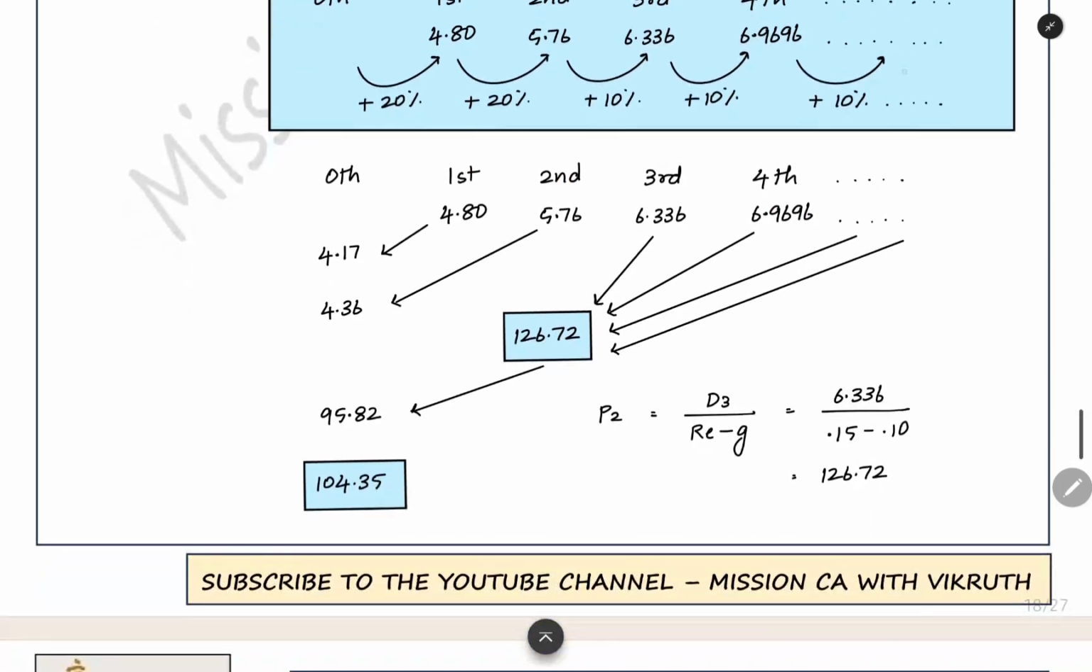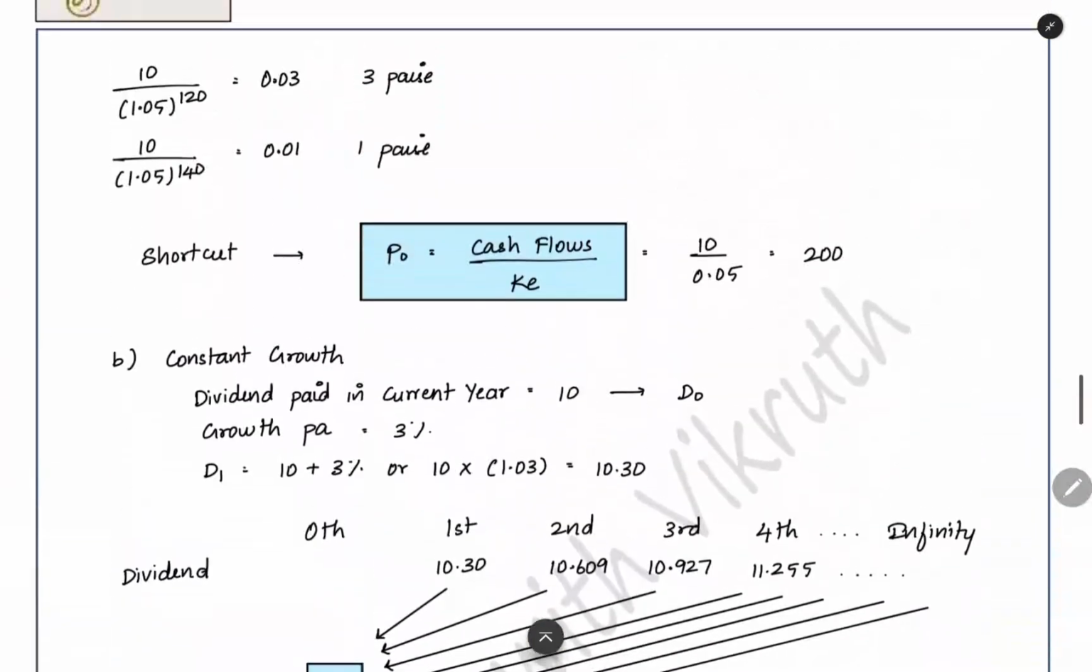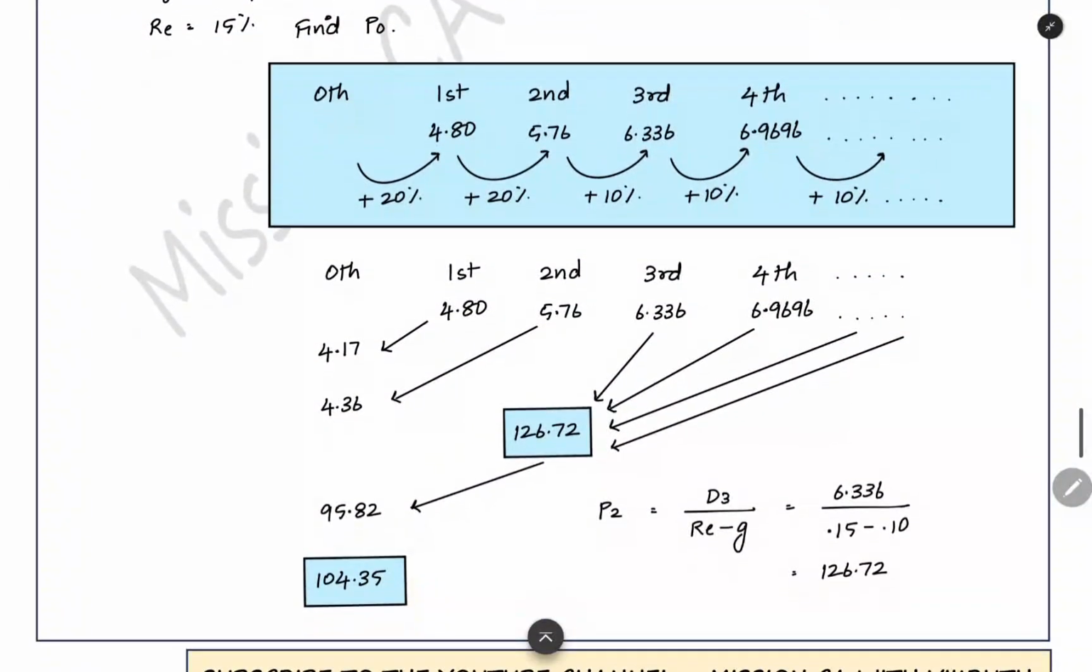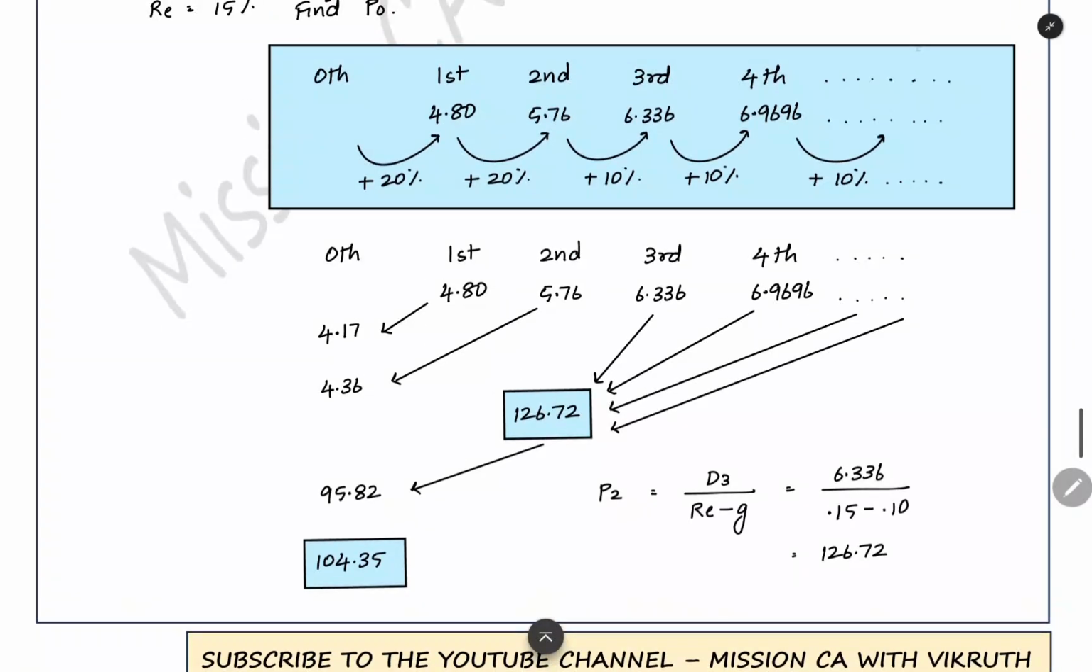Here what you can do, from third year you can say that we have a constant growth. We can use the model which we saw already, because in the constant growth model the same growth rate should be there. For that model formula we can use for discounting the cash flow from third year till infinity, that we can bring to present value using the constant growth. When you are using D3, from third year only you are starting the discounting, because from third year only you are getting the constant growth. So what you have to do? You have to do D3 divided by RE minus G. When you do D3 by RE minus G, what you will get?